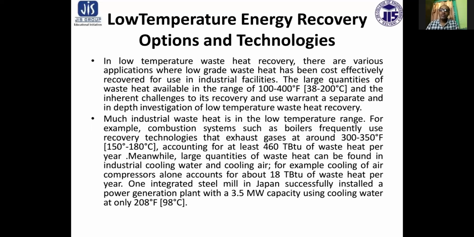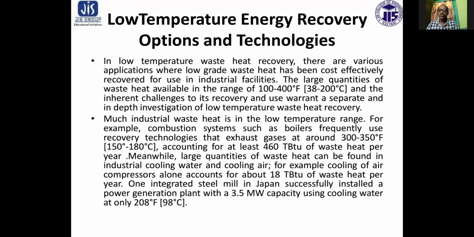In low temperature waste heat recovery, there are various applications where low grade waste heat has been cost effectively recovered for use in industrial facilities.